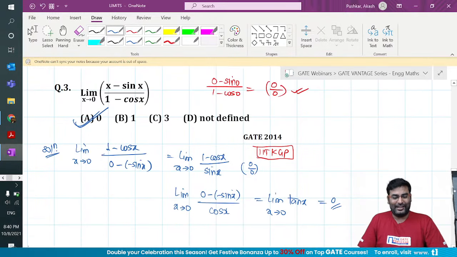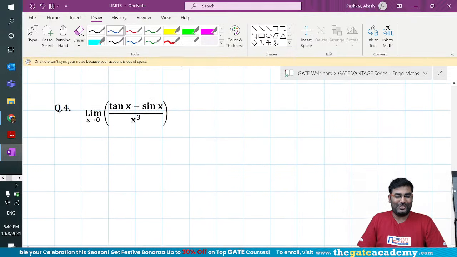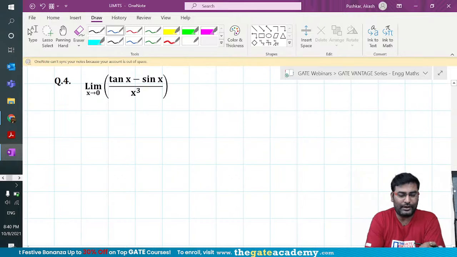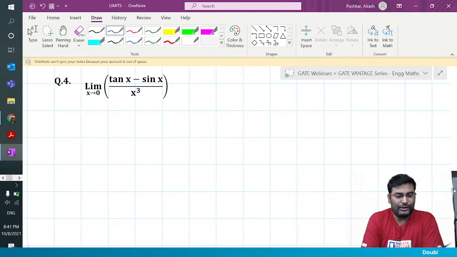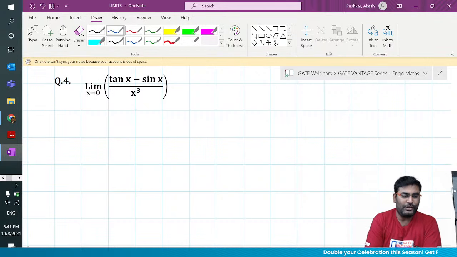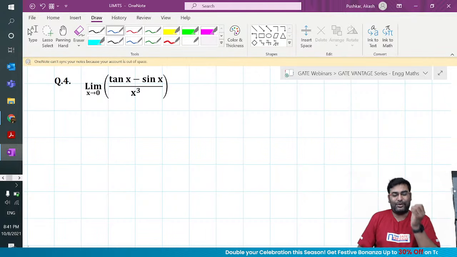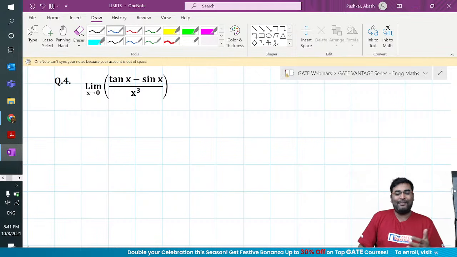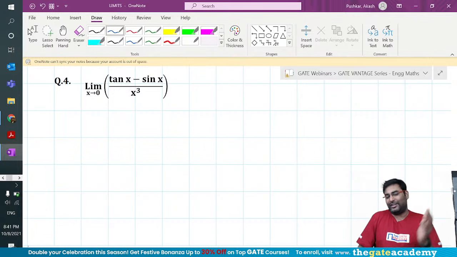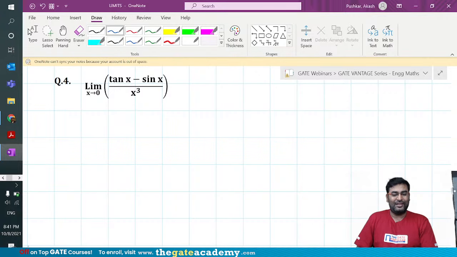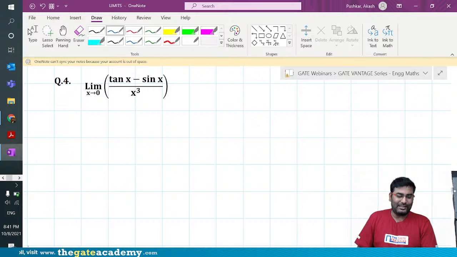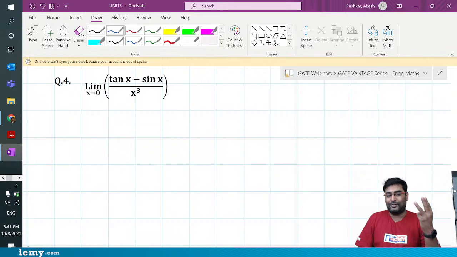Okay. Very nice. Let me give you another question on the screen, guys. Can you take a quick look at it? Limit x tends to 0, tan x minus sin x by x cube. So this question essentially talks about a very important thing, that not every time L'Hopital's Rule is going to save you. You can try using L'Hopital's Rule here, but trust me, it will be too much to handle. So why is L'Hopital's Rule not a very good choice here? Because you have to differentiate 3 times. Can you see that, guys?